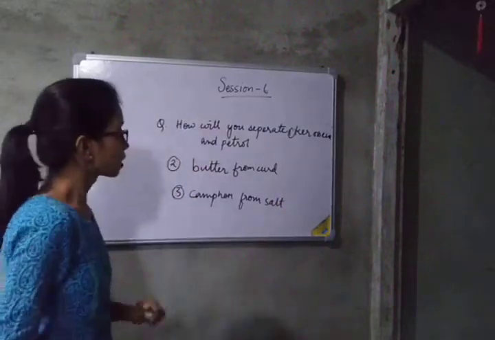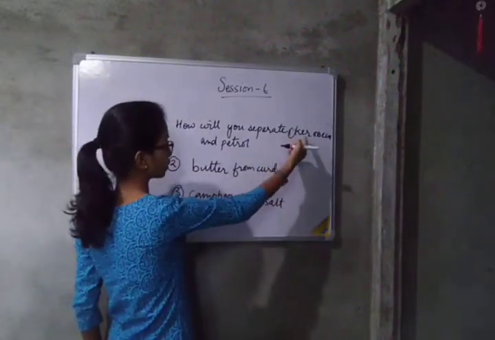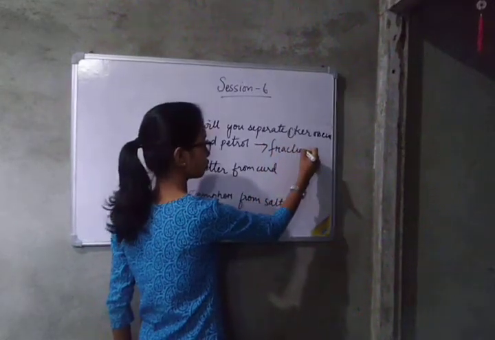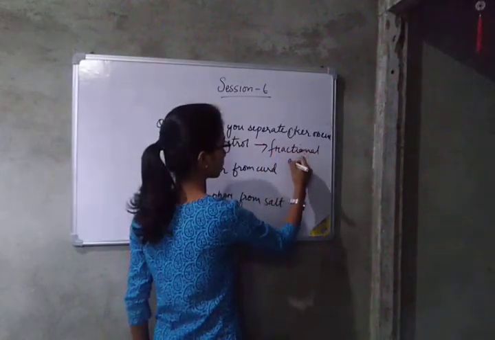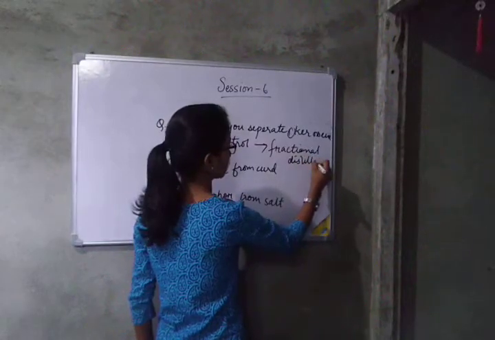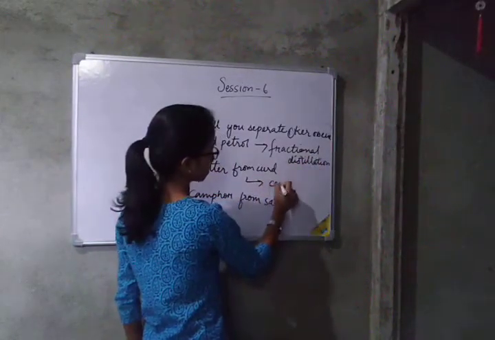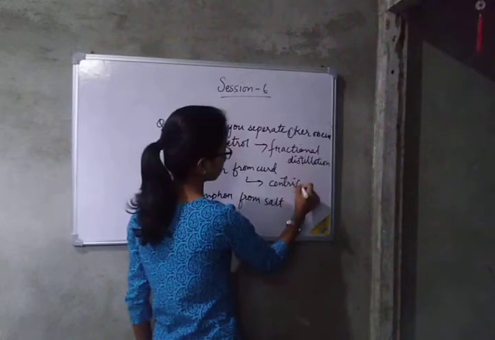Now the separation of kerosene and petrol can be done by the fractional distillation process. I have shown you that process. Then butter from curd can be done by centrifugation.